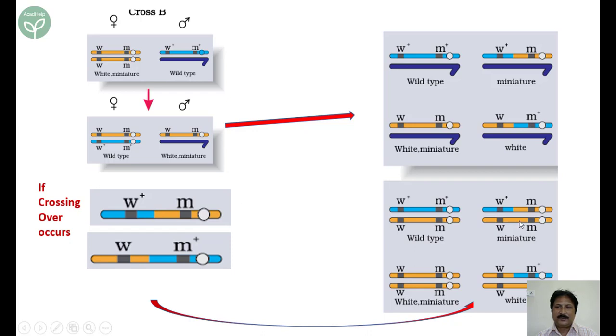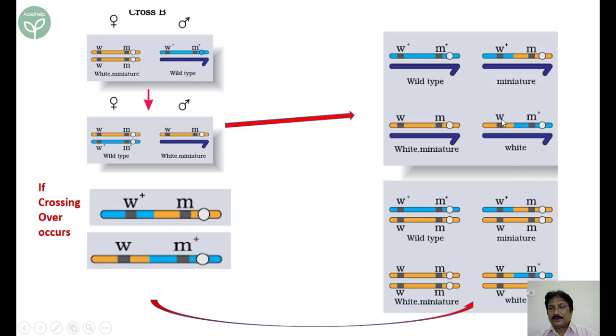Okay, this one, yellow one, pairs with W plus M. So this is the result. Similarly, WM, this yellow chromosome, pairs with WM plus, and this is the X chromosome from the male. So what we find here, miniature. Out of the 2 males, one is miniature, another is white.